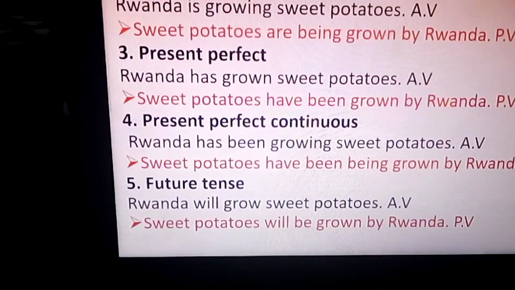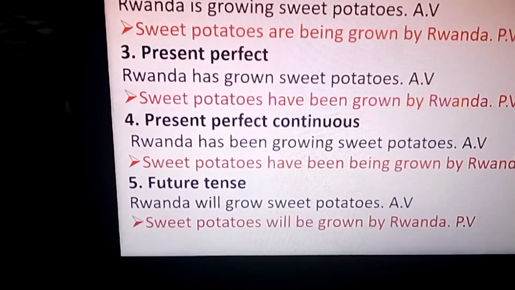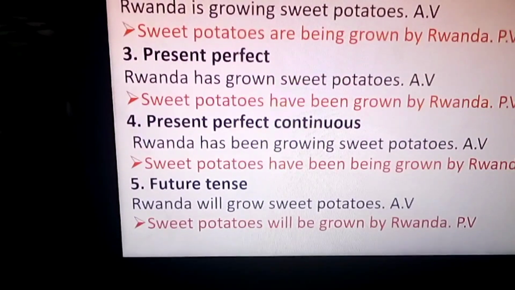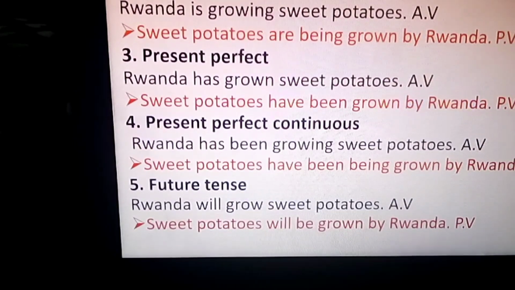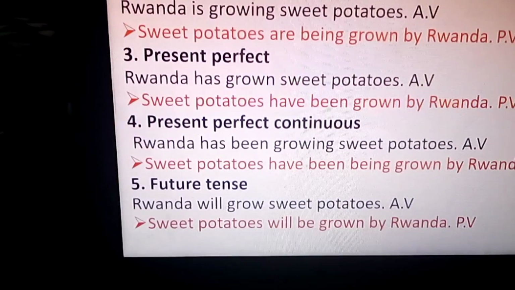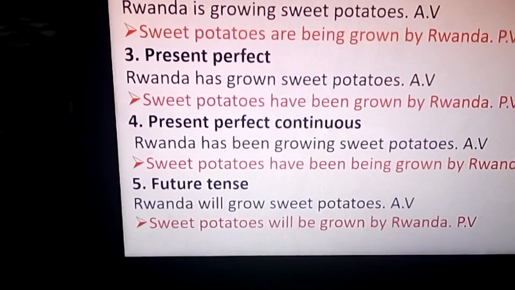There it works as an object. Then when we go to transform, it will be a subject, and our subject is in plural form, remember.